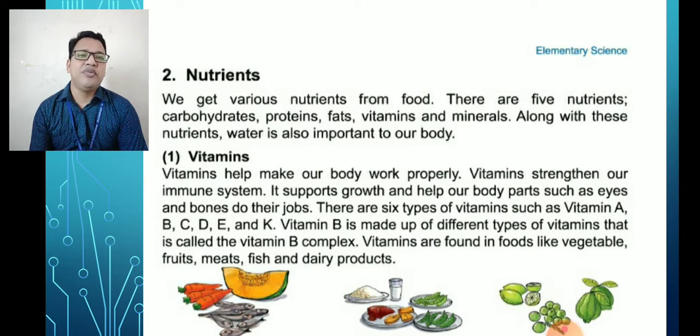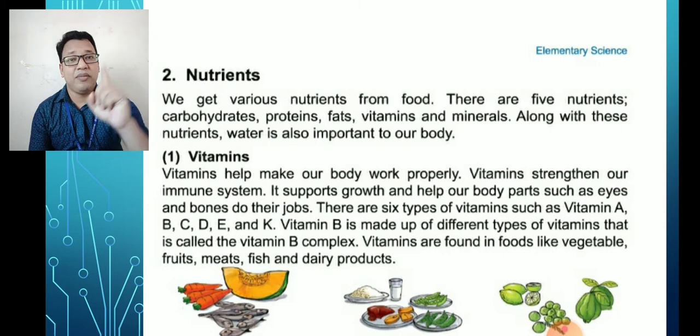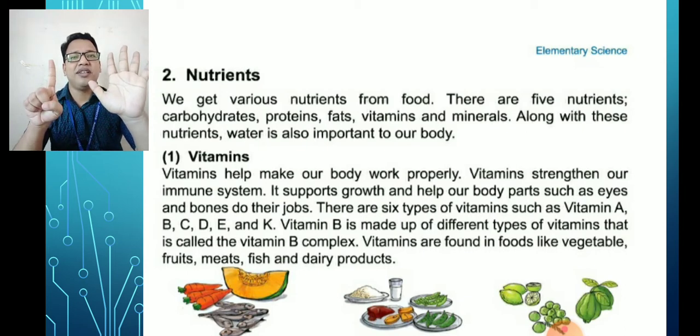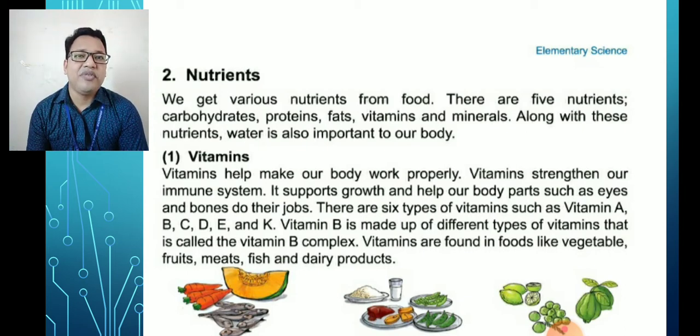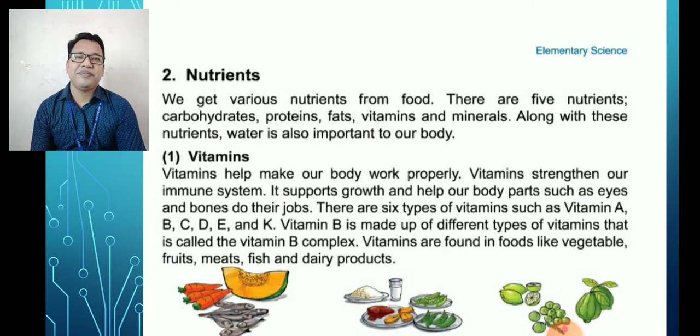Along with these nutrients, water is also important to our body. So total how many? There are 5 and also water. So total 6 types of nutrients. I'm telling their names again. Carbohydrates, number 1. Then proteins, fats, vitamins, minerals and also water. So total 6 types of nutrients. Okay? You must memorize these names.